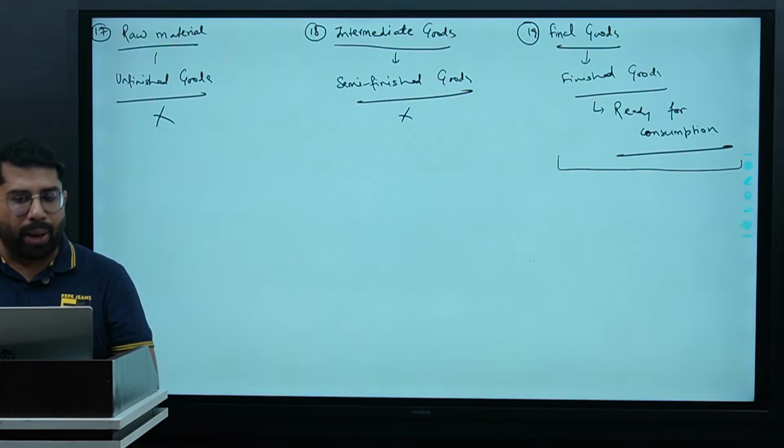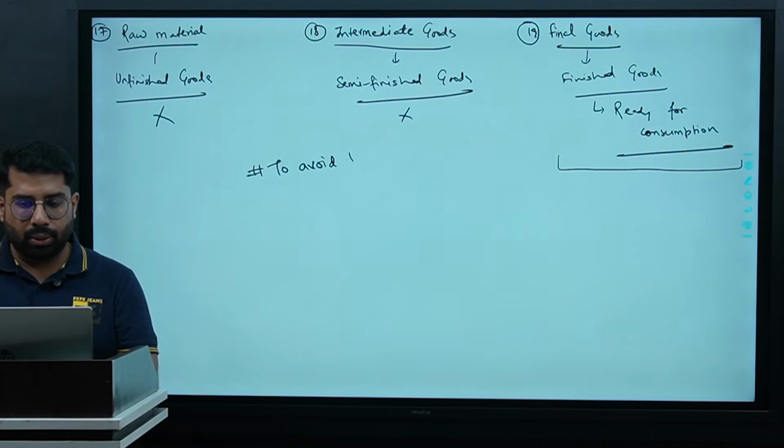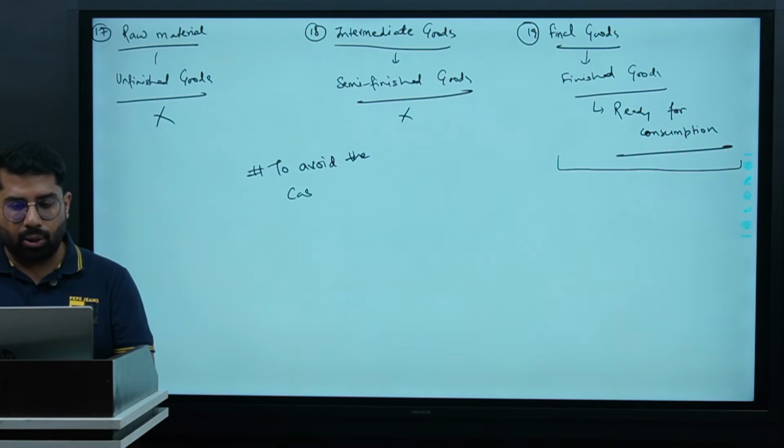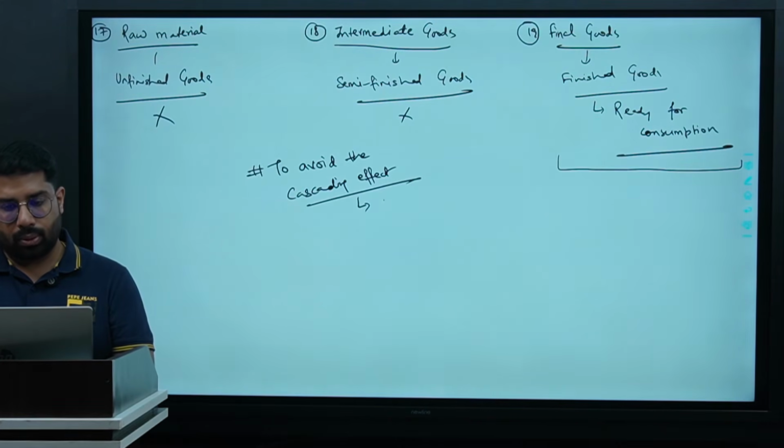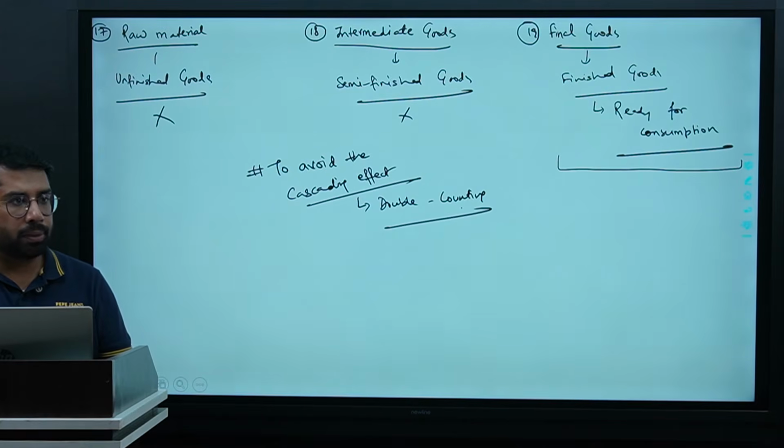Right? Sir, why? One of the good reasons is to avoid the cascading effect in the economy. Sir, what is cascading effect? Effect of double counting. Clear? Sure, guys?